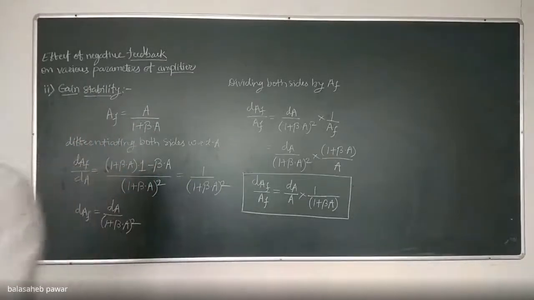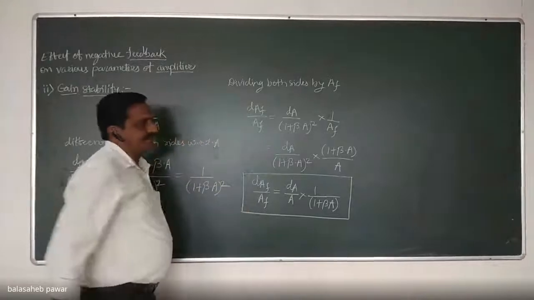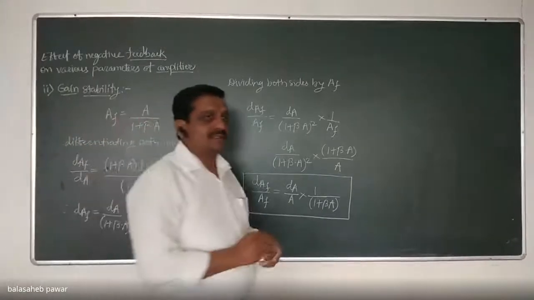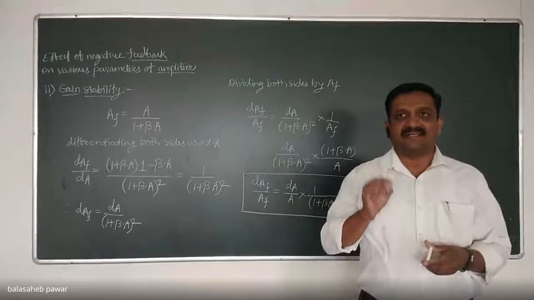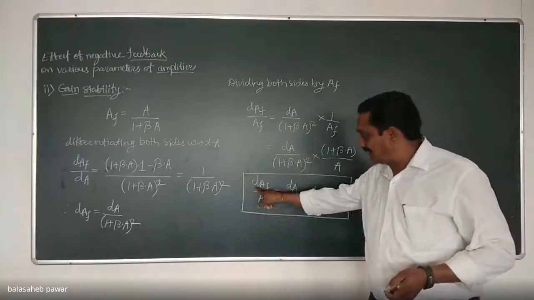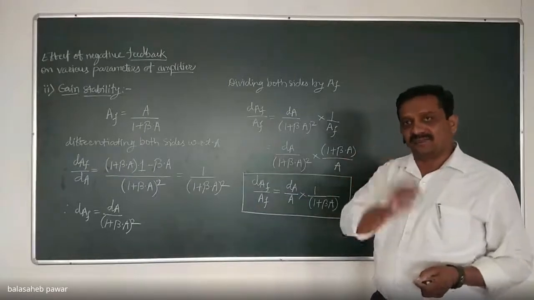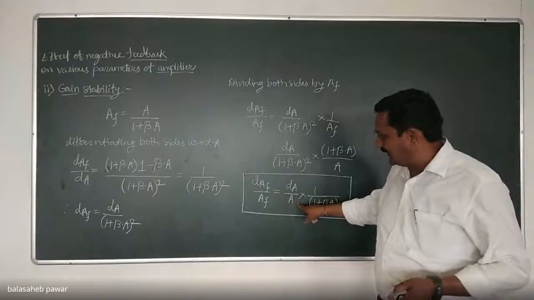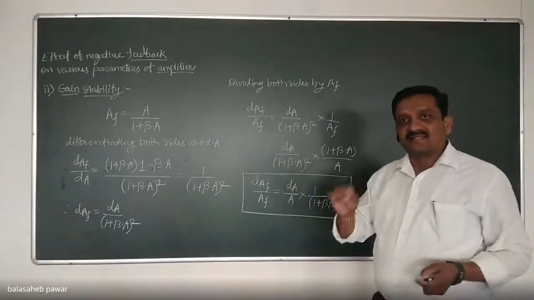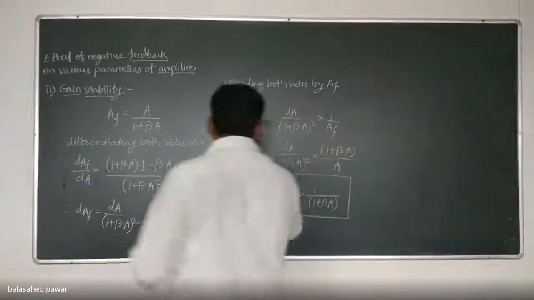Now see, what is meant by dAF by AF? It is known as the fractional change in gain with feedback. Okay? dAF by AF is nothing but the fractional change in gain with feedback. dA by A is known as the fractional change in gain without feedback. Just highlight it.